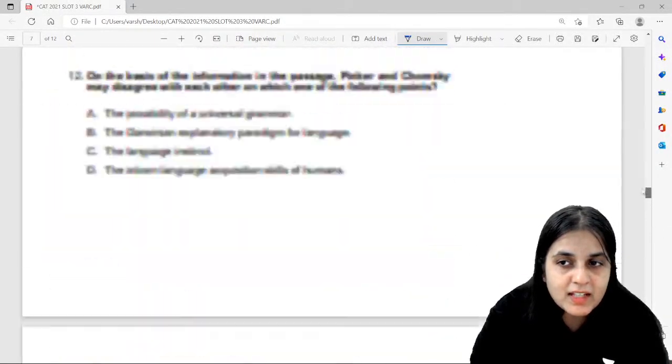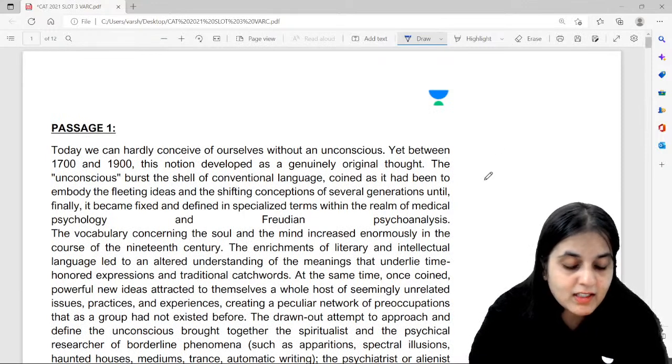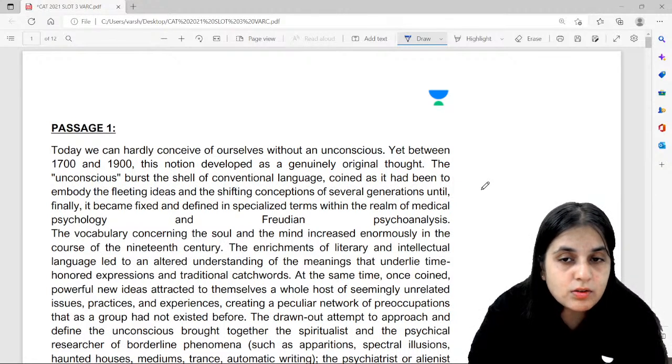So guys, now that you have seen the passages, correct? Now in the exam, you don't have to look at all the questions. You just have to see the topic of the passage. Okay, now which passage you select first depends upon your topic familiarity or the topic which appeals to you best.